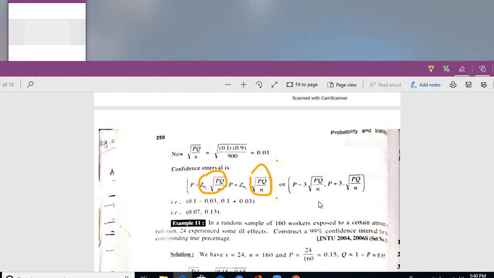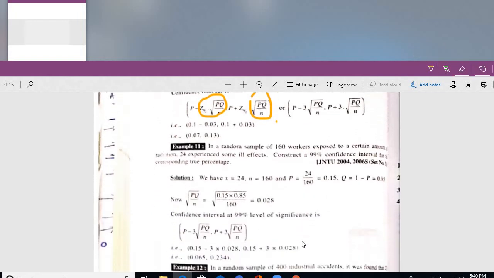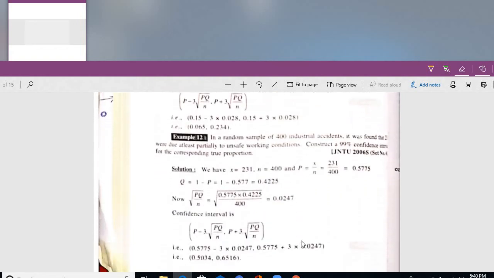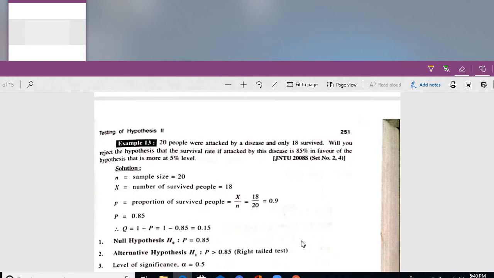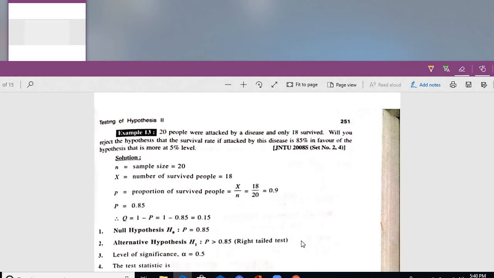So this way we can easily calculate things, whether you have to accept the null hypothesis or reject the null hypothesis. Example number 13: 20 people were attacked by a disease and only 18 survived. Will you reject the hypothesis that the survival rate if attacked by this disease is 85% in favor of the hypothesis? Now the disease, corona, is going on.